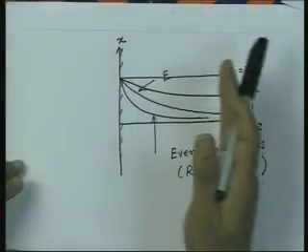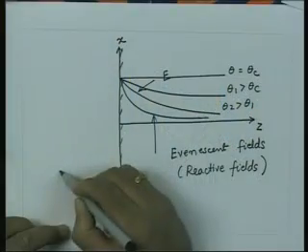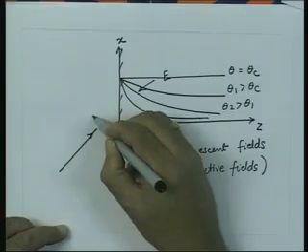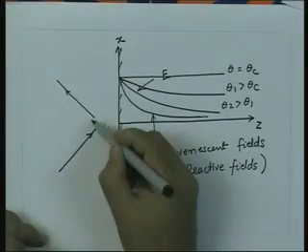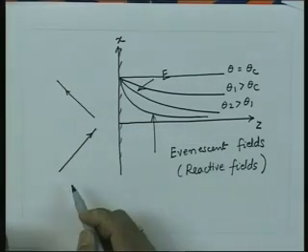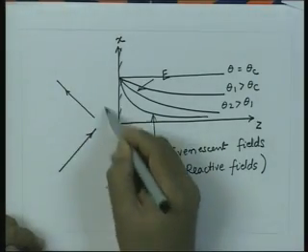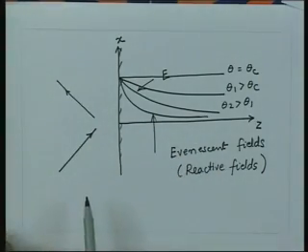Now, what is happening in medium 1? We had a wave which is incident in this direction, and then we had a reflected wave which came here. The reflection coefficient is now 1, and there is an arbitrary phase change at this point.